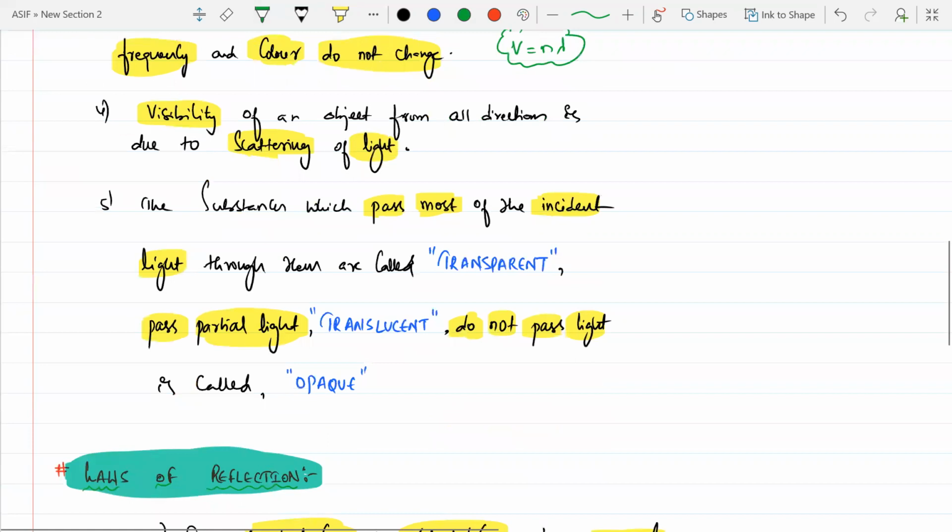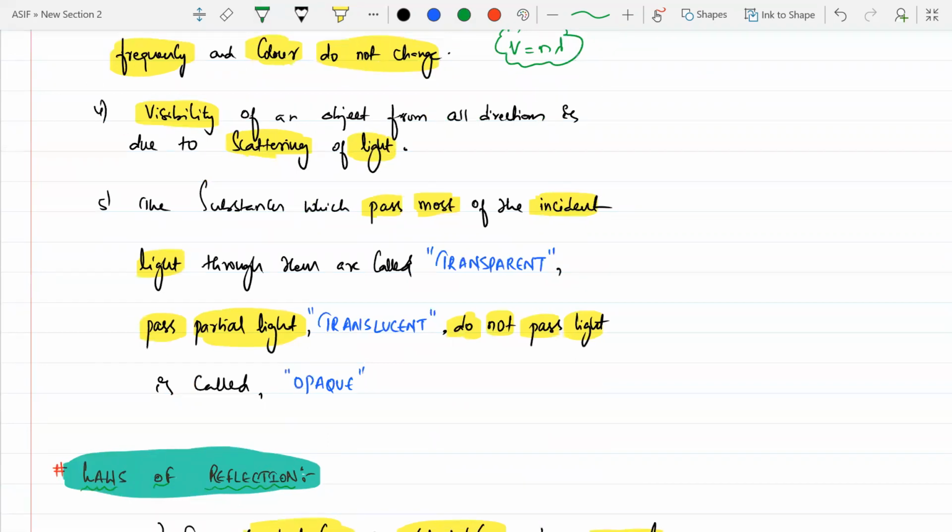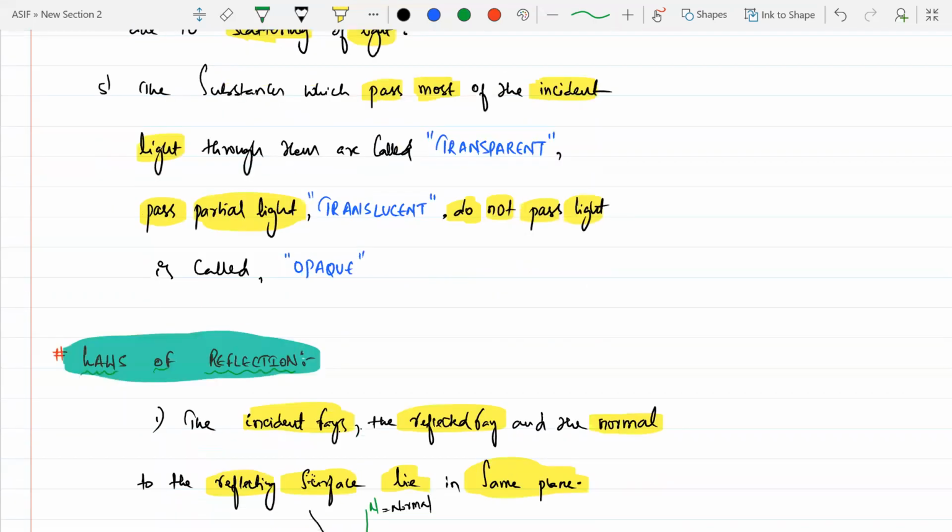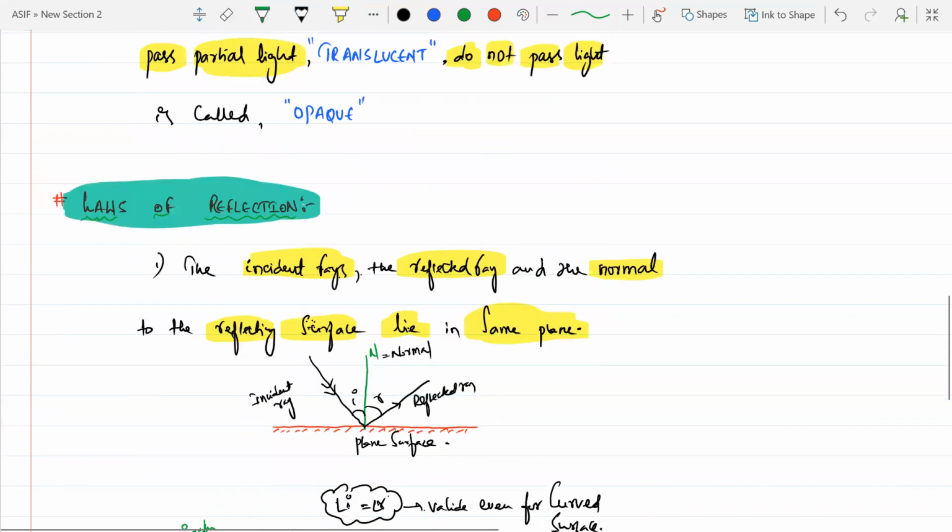Now the substance which will pass most of the incident light through them is called transparent. Which will pass light partially is known as translucent, and which do not pass the light through them is called opaque. Okay.